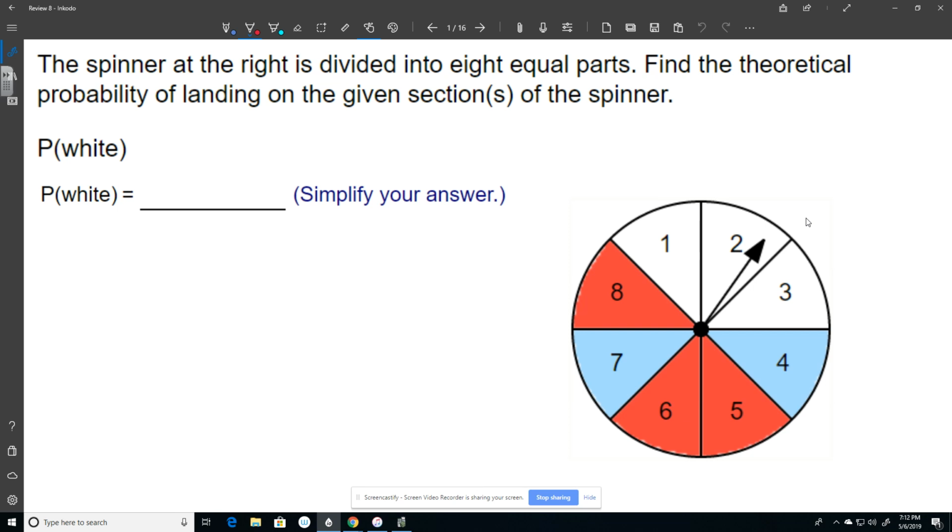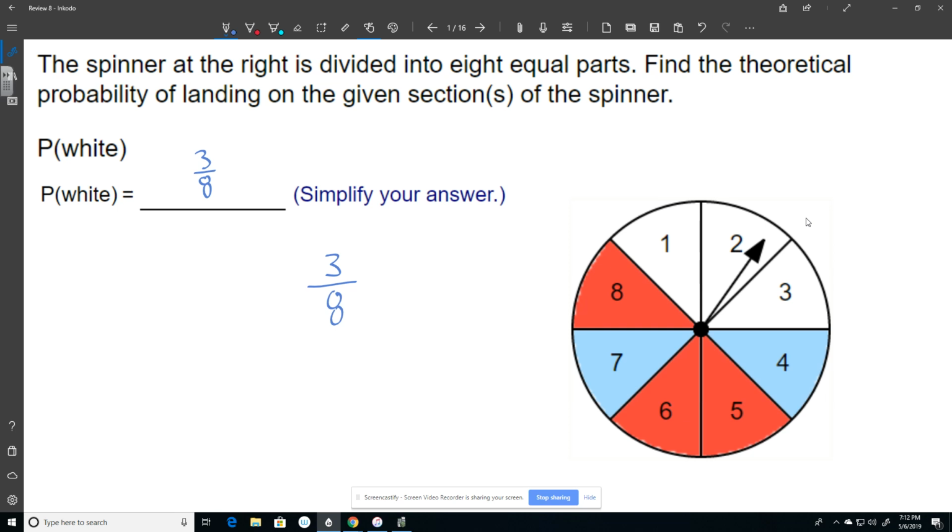So this one says that the spinner at the right is divided into 8 parts. Find the theoretical probability of landing on the given section of the spinner. So my problem wants the probability that I'm going to land on white. So if I look at my spinner, I have 3 white sections out of a total of 1, 2, 3, 4, 5, 6, 7, 8 sections. So my answer is going to be 3 over 8.